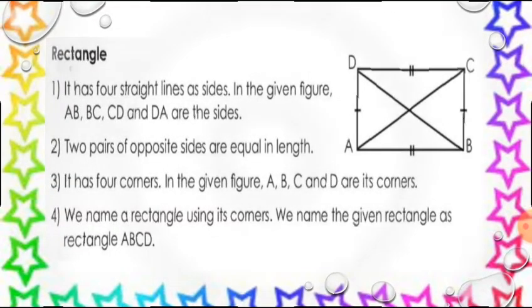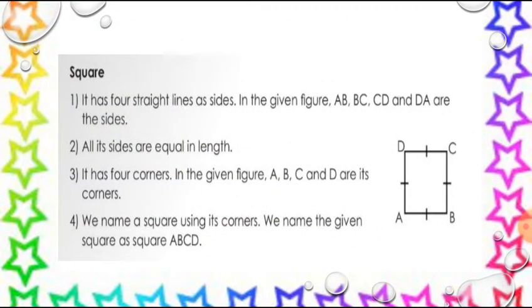Write A, B, C, D together. ABCD is the name of this square.